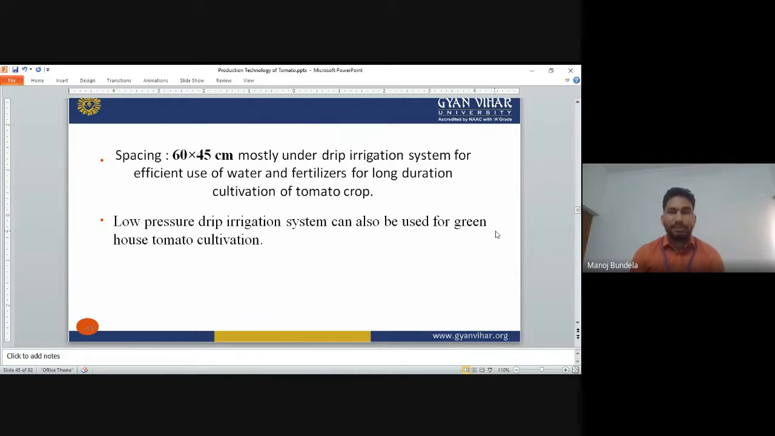A low pressure drip irrigation system can also be used for greenhouse tomato cultivation.